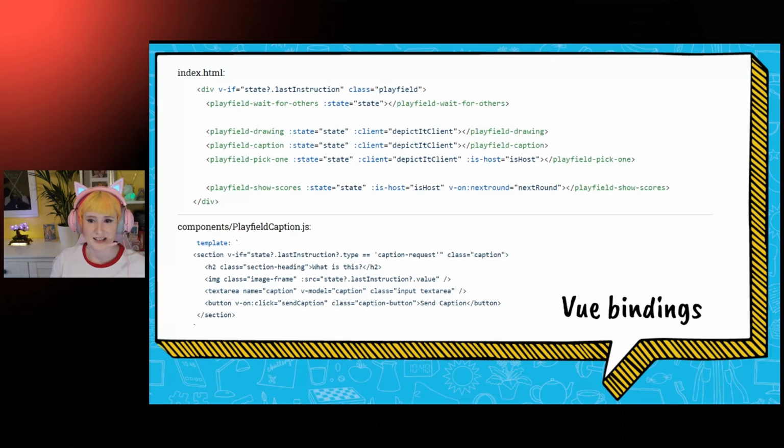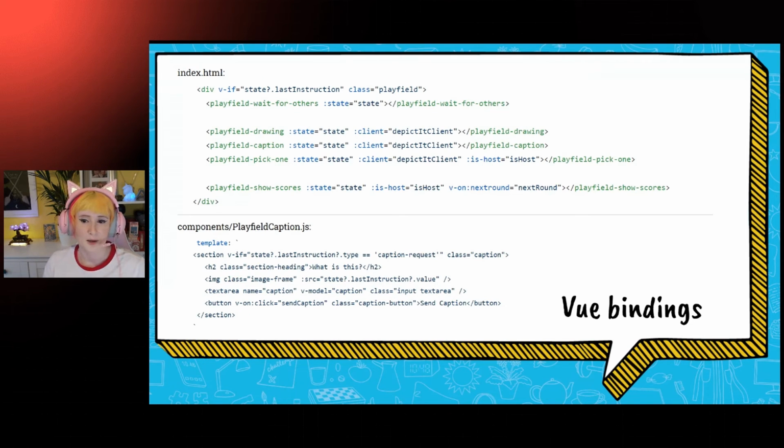And what this means is that when the last message we receive has a kind, for example, of instruction and a type of drawing request, the Vue if directive on the playfield drawing component will return true and the playfield drawing component will be rendered. And this approach of only displaying whatever the last message asked for made it really nice and easy to build a UI that responded to the different game events without a lot of complicated display logic.